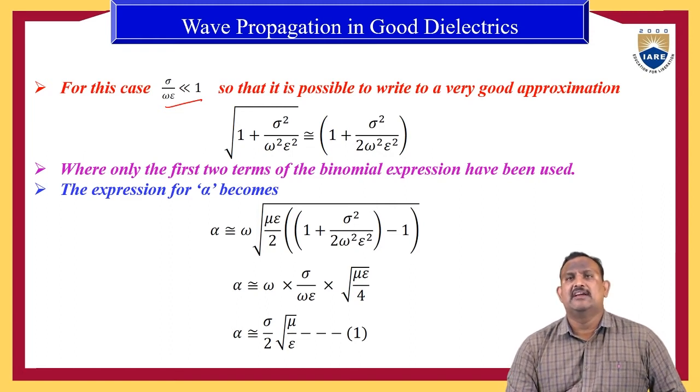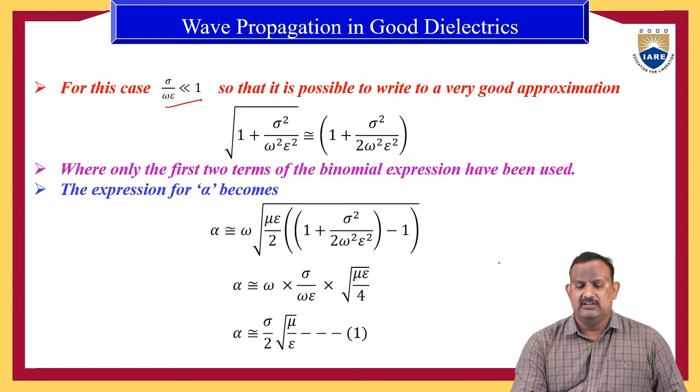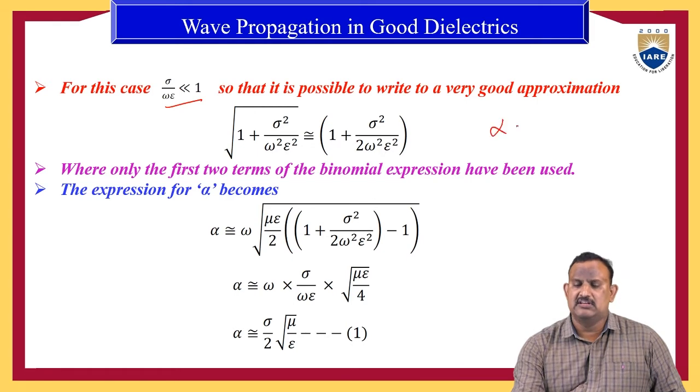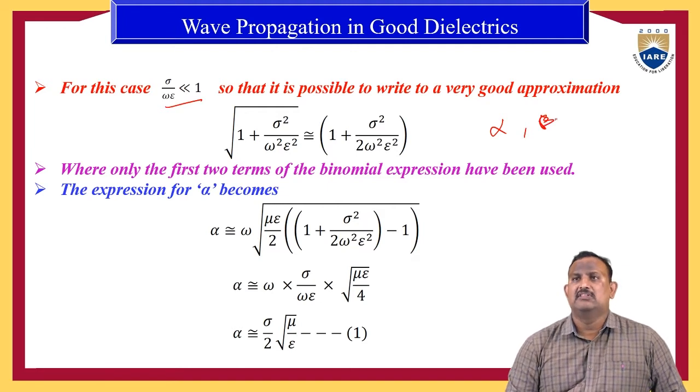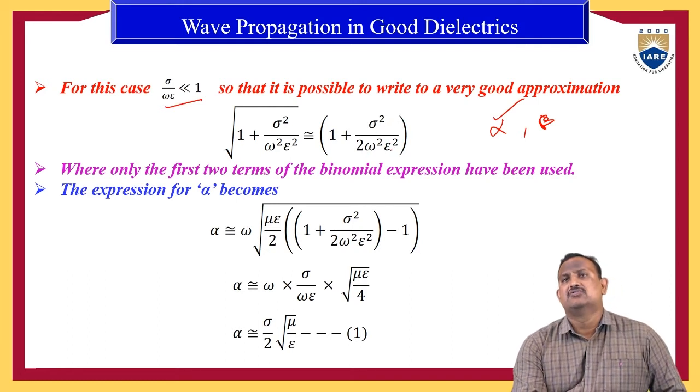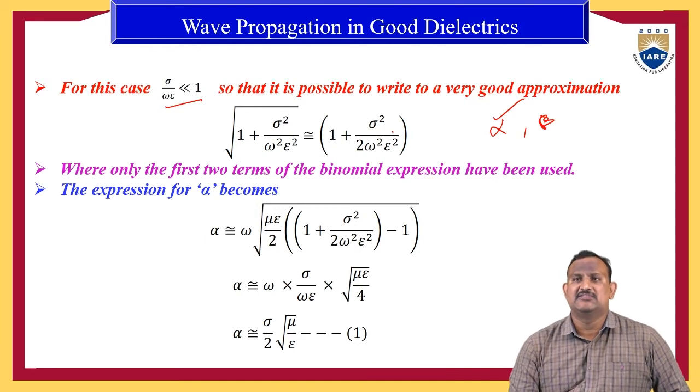When sigma by omega epsilon is very much less than 1, it is possible to write a very good approximation. Here you need to assume the attenuation constant alpha and the phase constant beta values. So let us take the attenuation constant alpha. In that value, you assume the root of 1 plus sigma square by omega square epsilon square is approximately equal to 1 plus sigma square by 2 omega square epsilon square. This is obtained by using the binomial expression.